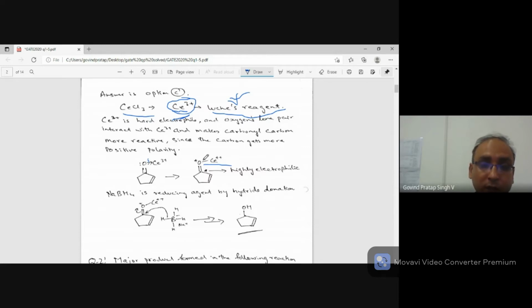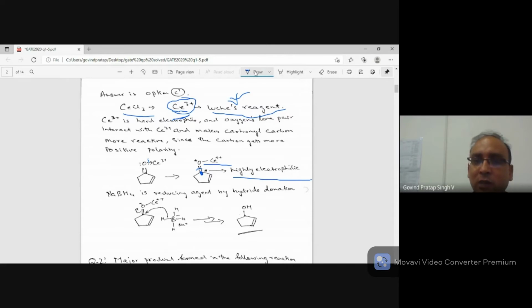So now because of this, what happens? Oxygen starts pulling electrons much more towards itself. You understand? Oxygen is electronegative. Electronegative means what? It wants more electrons. Now it is having a positive charge, so it wants much more electrons, much more negative charge. So it pulls the electrons towards the oxygen, and therefore a tremendous amount of positive polarity is developed on this carbonyl carbon, which I have marked with a star. So that becomes highly electrophilic.